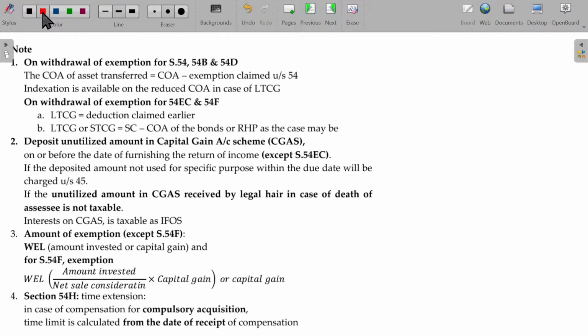Deposit the unutilized amount in the capital gains account scheme. Within which date? Before the due date of filing the return of income. Within that period, the unutilized amount should be kept. The moment you start constructing or purchasing, the amount can later be transferred from the capital gains account scheme to the buyer or to the payee to whom you are paying, right?